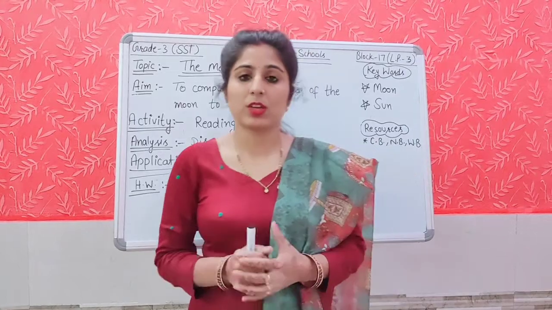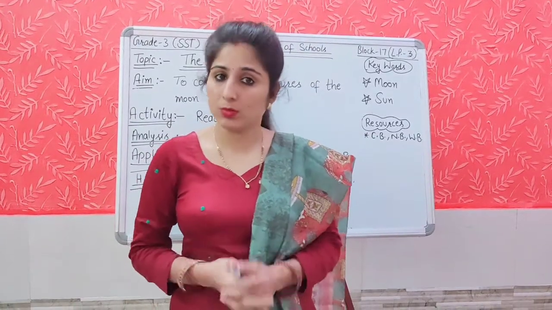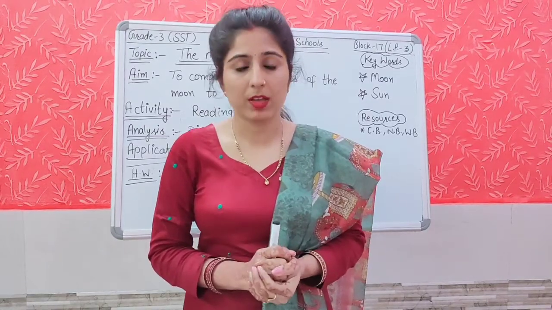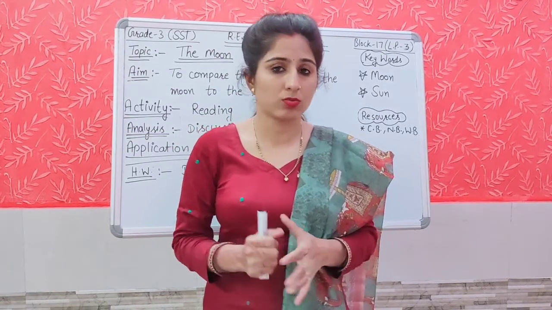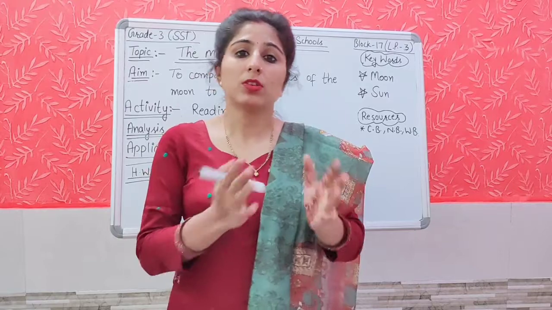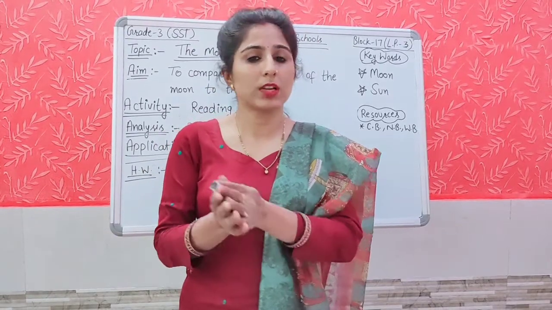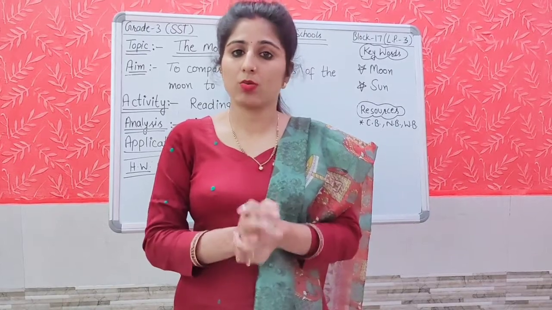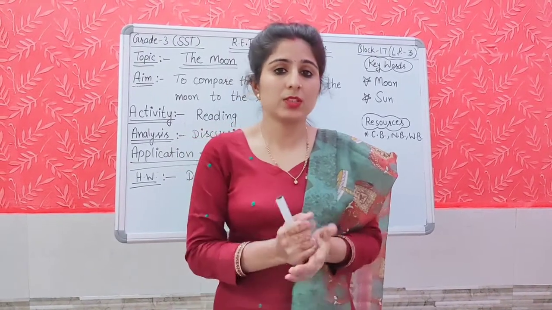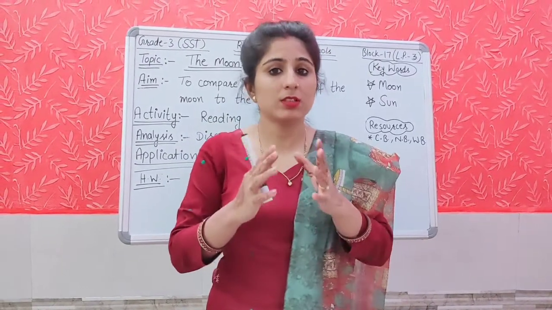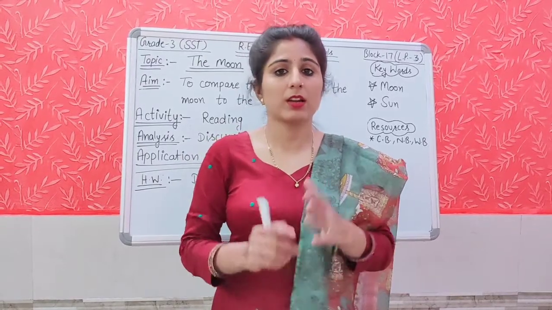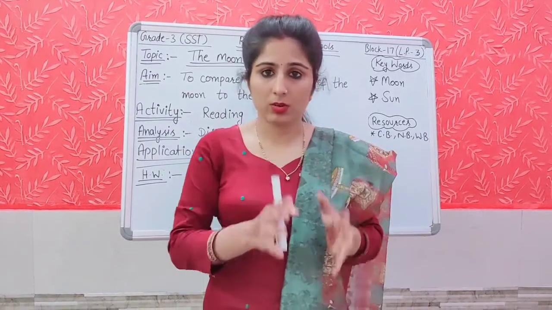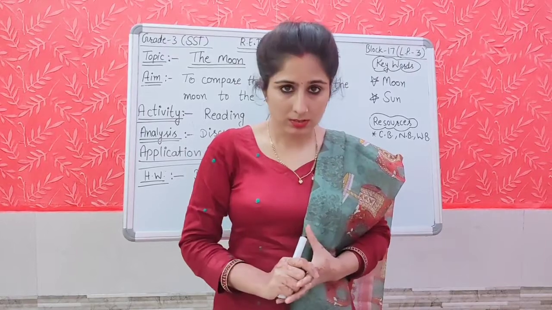At last, it's time for summarization. Our today's topic is the moon. We read about the moon. Moon is round in its shape. And what is its color? Its color is white and silver. And we can see the moon at night. But we cannot see the moon every day in round shape. Why? Because we see only the part of the moon which receives sunlight, and the other part of the moon we cannot see, which is not receiving the sunlight.